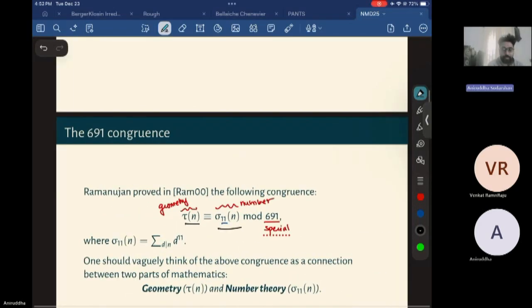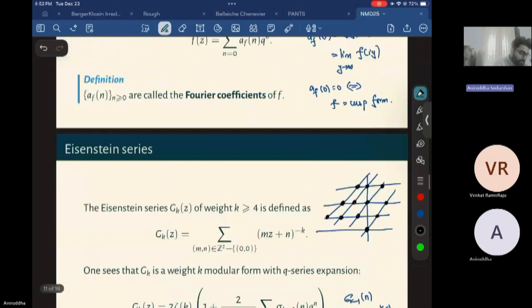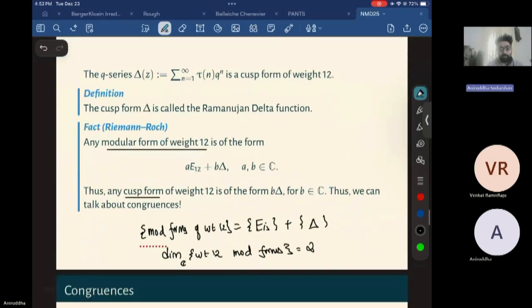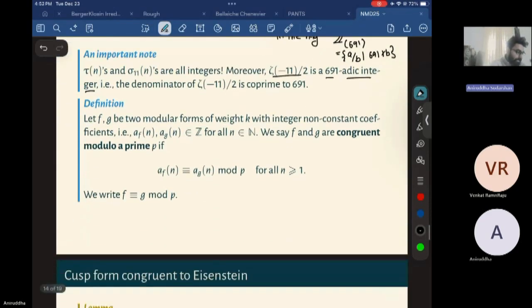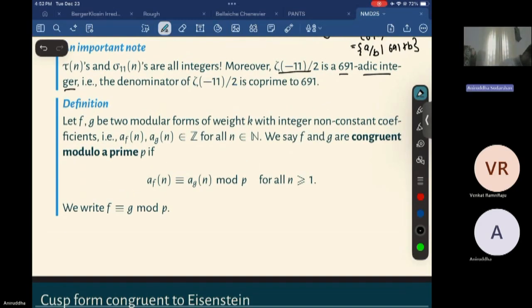So basically, what we are trying to show now is that the weight 12 Ramanujan delta function is congruent to the weight 12 Eisenstein series mod P, mod 691. So we show that delta is congruent to E12 mod 691.